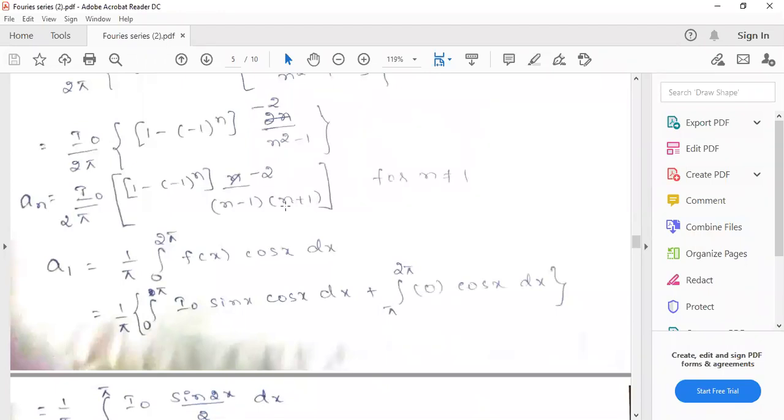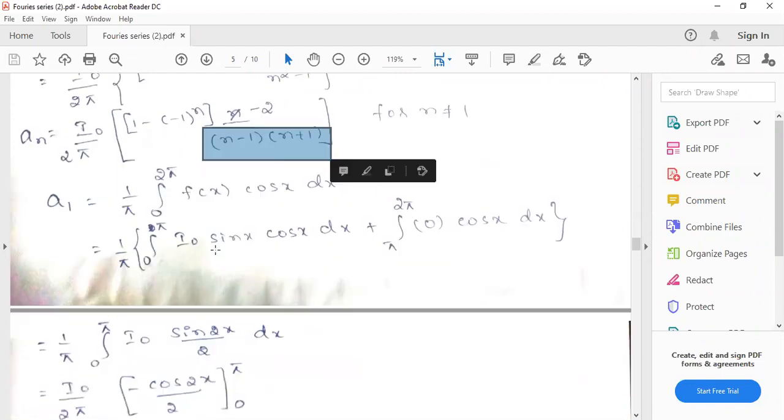If you put n equals 4, it will become 3 into 5. Just decide this by seeing what you are going to prove. Otherwise later it will be difficult to manage.